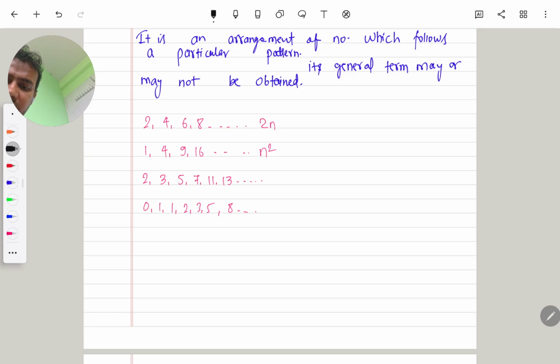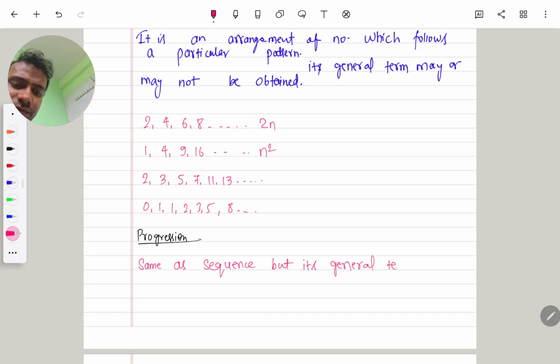And there is another definition which is progression. What is progression? The definition of progression is the same as sequence, but its general term is defined.